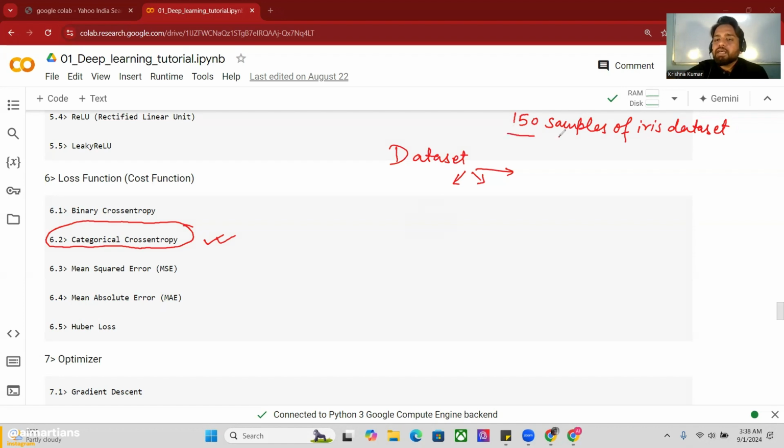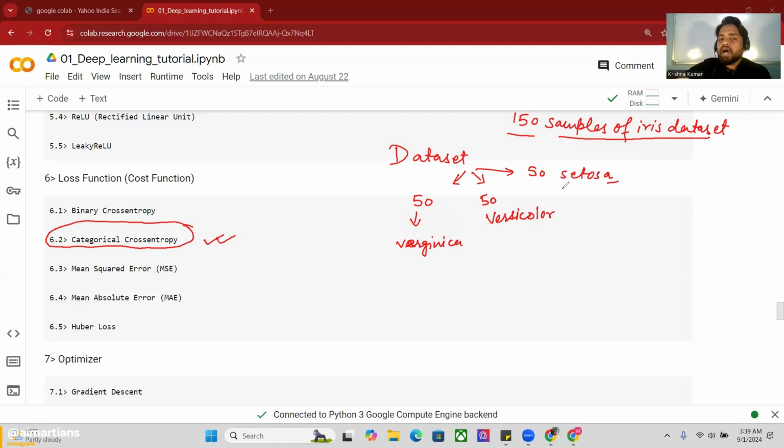Now there are 150 samples in the iris dataset. 50 samples belong to iris virginica, 50 samples belong to versicolor, sorry for my spelling mistakes, guys, and 50 samples belong to setosa.